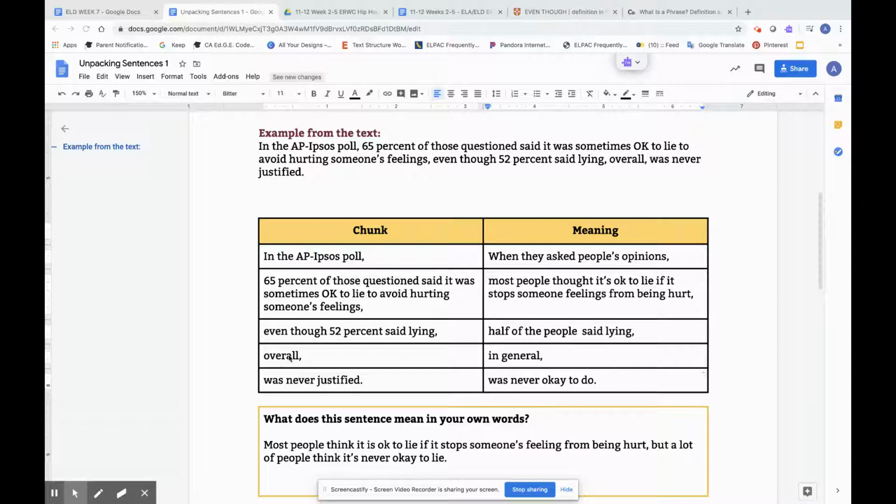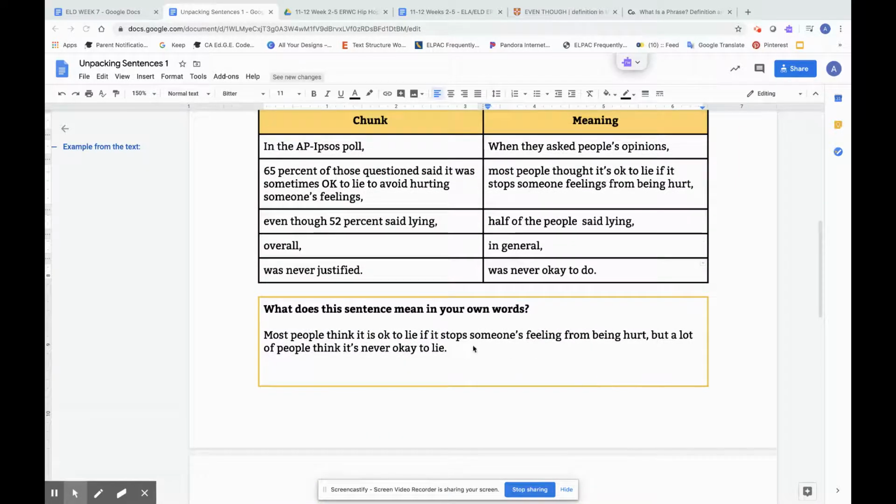Then we have this word "overall," which really tells us that in general, or when considering many of the factors. So I can say it means in general, "was never justified." And that can mean that it was never okay to do.